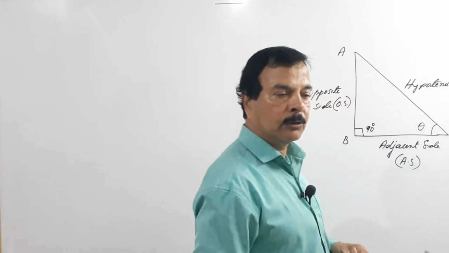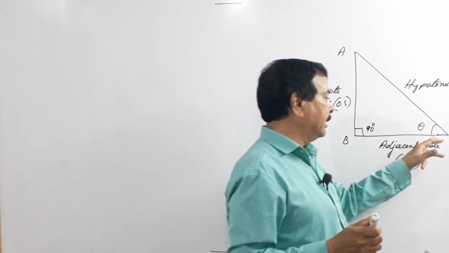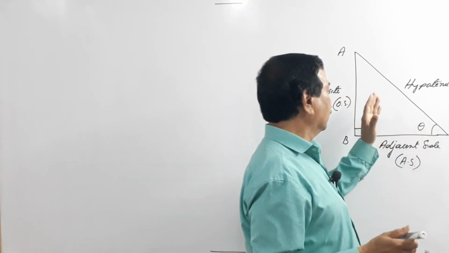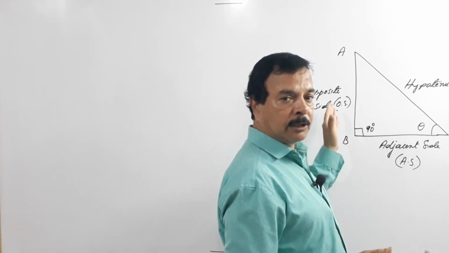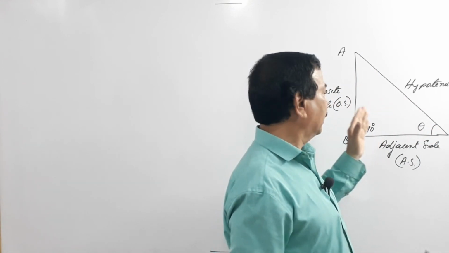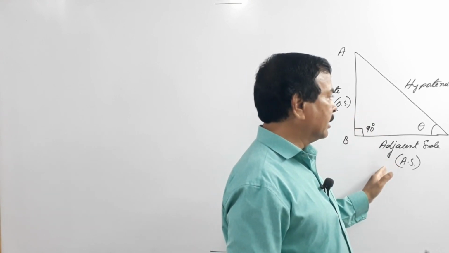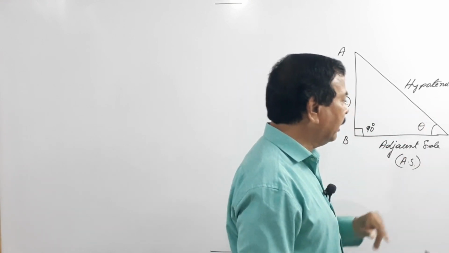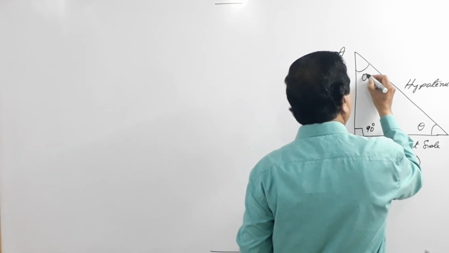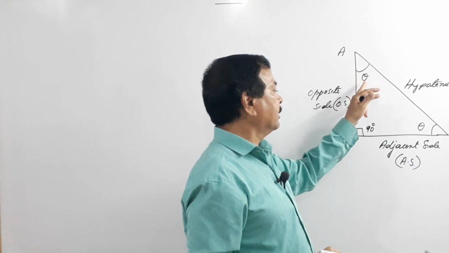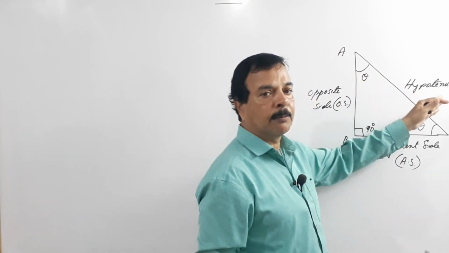Hypotenuse. So if you select C as the acute angle theta, the side which is opposite to this, AB, is called the opposite side, sometimes called perpendicular height also, but we'll follow one thing, opposite side, and this is the adjacent side, and this is the hypotenuse. In the event you consider this as theta, then this becomes the opposite side, this becomes the adjacent side, and this becomes the hypotenuse.